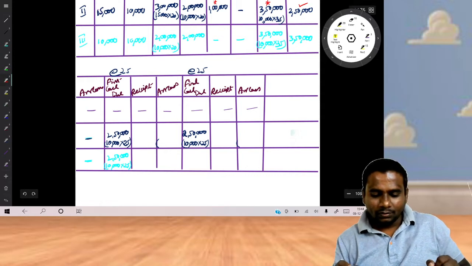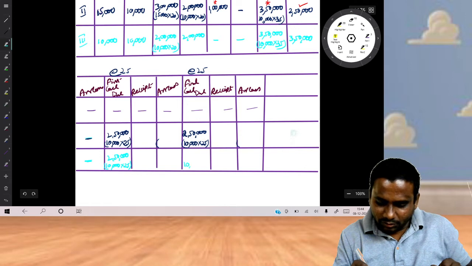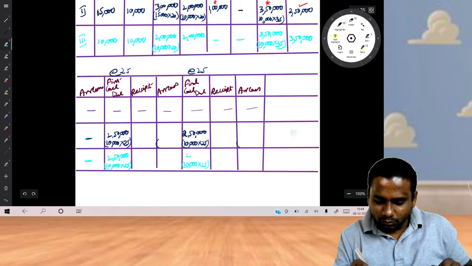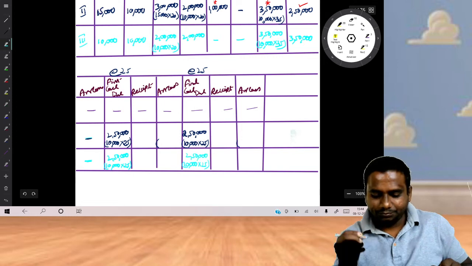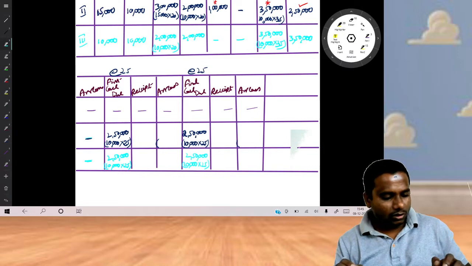Now look, these people also we have to receive 10,000 shares into 25, so 2 lakh 50. On 500 shares amount was not received. Fine.